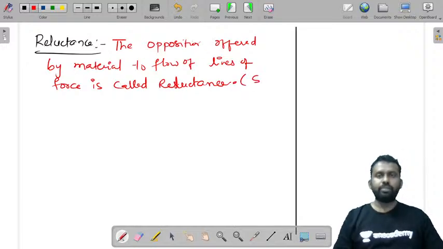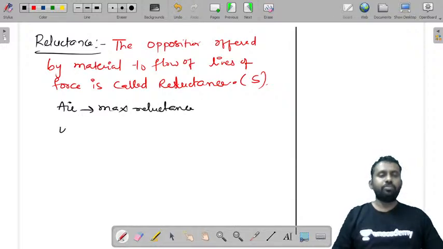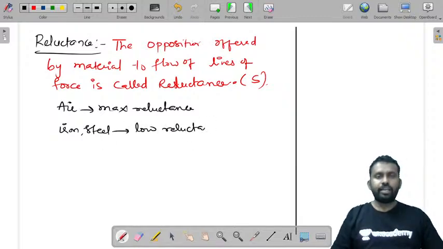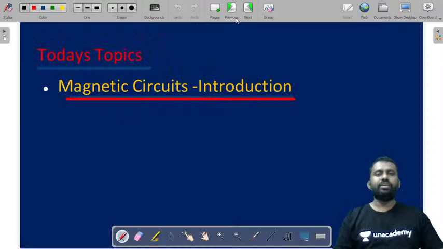It is denoted by S. Now, air has maximum or more reluctance as compared to materials like iron, steel, etc., which have low reluctance. So now we have seen, let me revise all the things that we have studied.